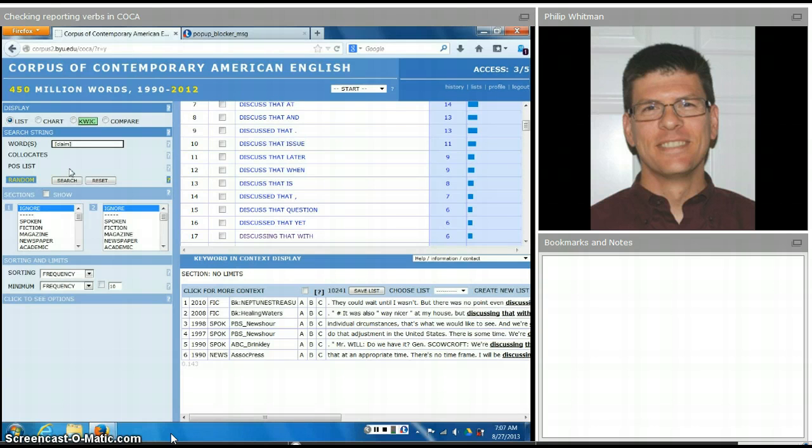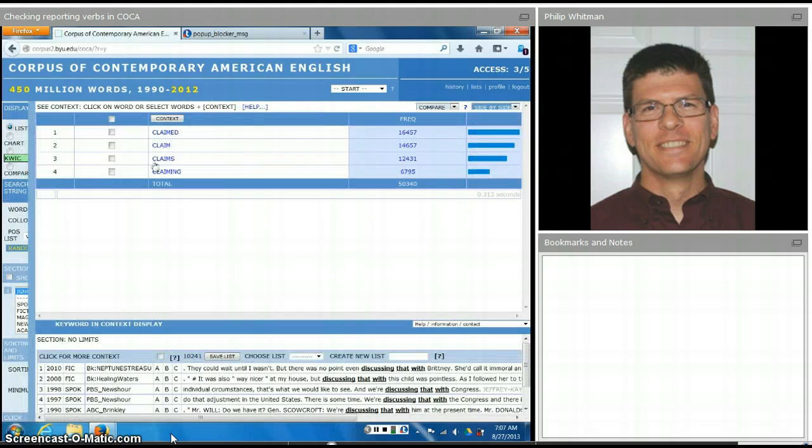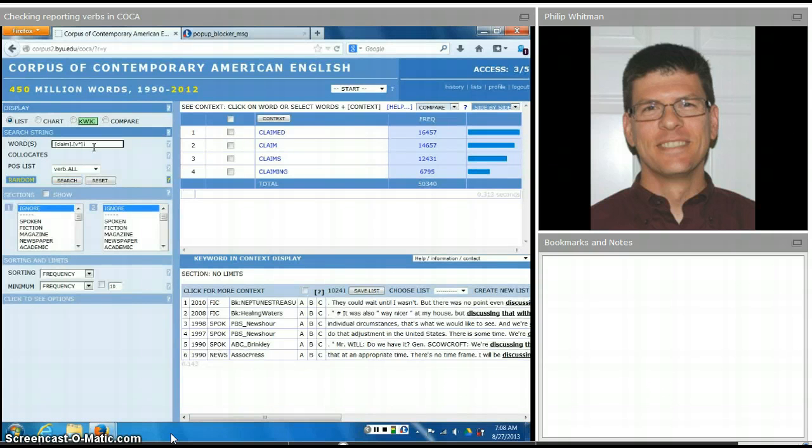Now here, we need to do something else before we search. Claim can also be a noun. So we want to make sure it's a verb. To do that, we'll put a period, and then go to the part of speech list, and select verb. Now when it puts the abbreviation for verb here, it puts a space, and you need to remove that space. And now let's search. Alright, so we have the 4 verb forms of claim. That's good. So let's find out, can it be an informative verb?